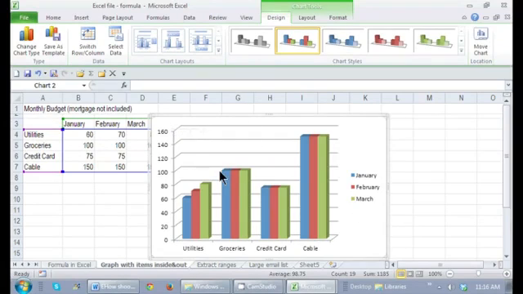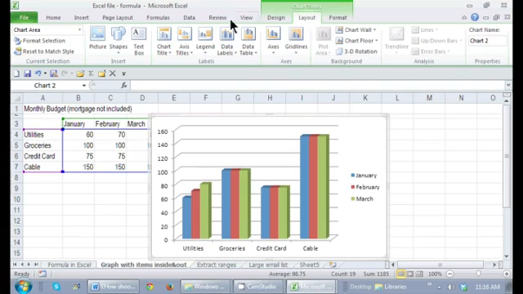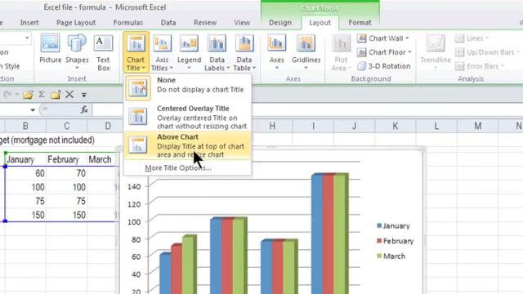As soon as I have my chart selected, I get a contextual tab for chart tools where I can change the design, the layout, or the format. If I want to add any of those notes, if I just go to the Layout tab, here's my chart title. If I click here, I say, I want my chart title above the chart.